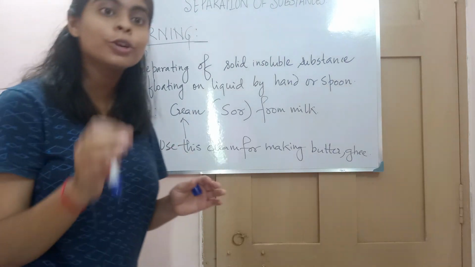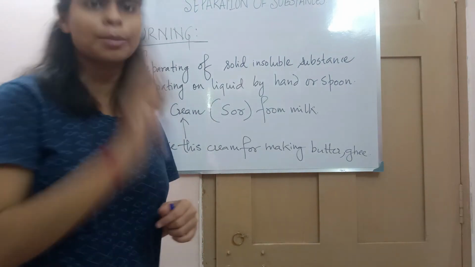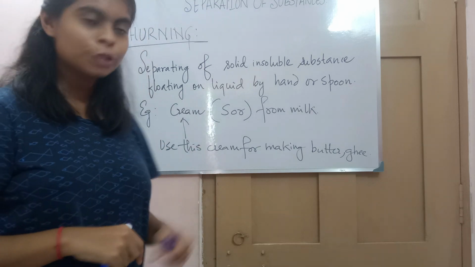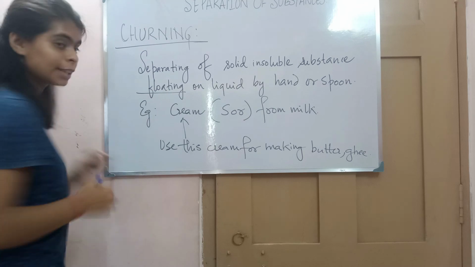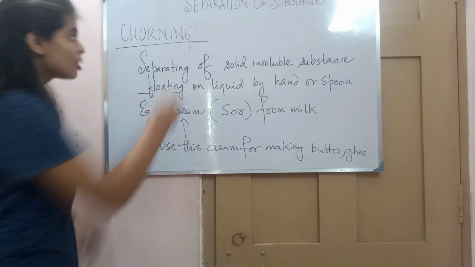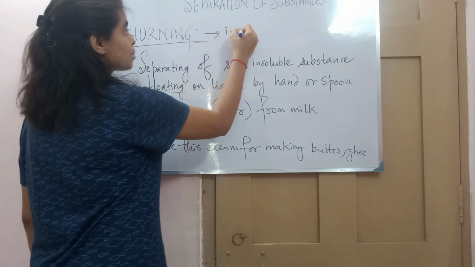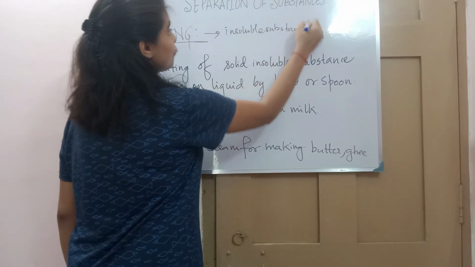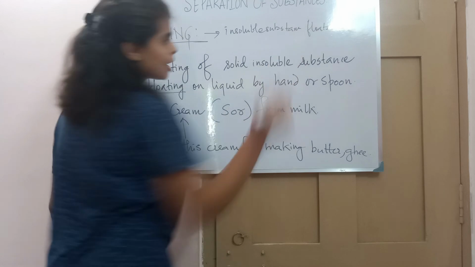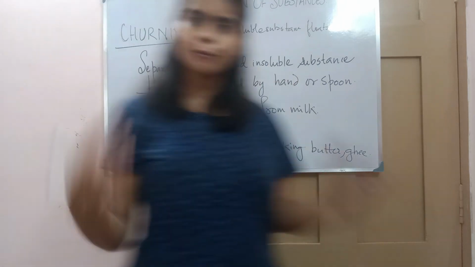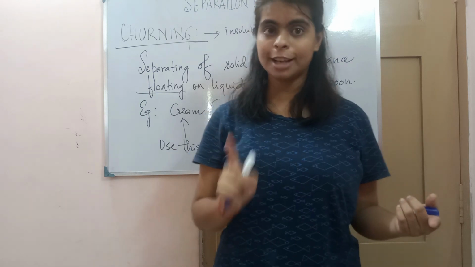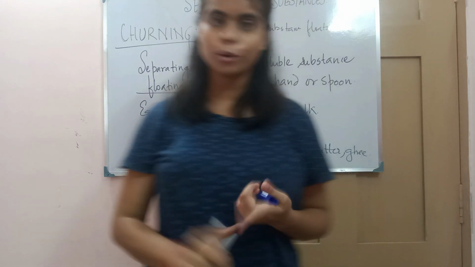Churning is the removing of insoluble solid substances. The layer of cream is insoluble, that is why it is floating. So in churning, the insoluble substances float, because the substances that are not soluble can either float or sink, right? We have discussed in the last chapter, it can either float or it can sink.